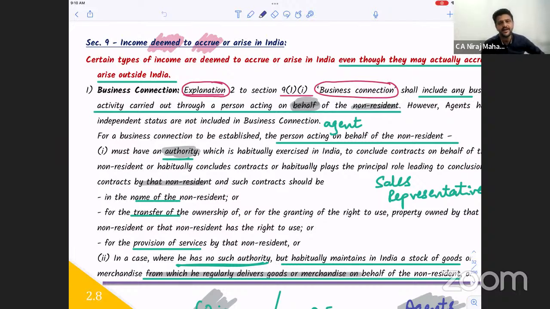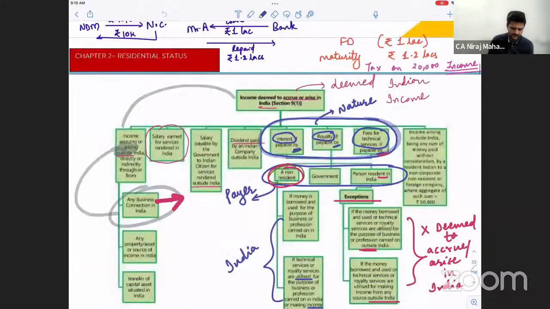Then we had 3 categories: interest, royalty and fees for technical services, if paid by a non-resident, government of India, or resident. Those cases we had seen. And there are obviously exceptions. So if it has an Indian connection, then definitely we tax it in India. Remember that. We say that it is deemed to accrue or arise from India. Clear? And the last case was remaining now. So these cases we have done.